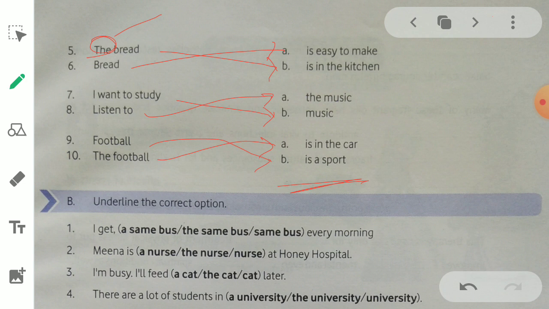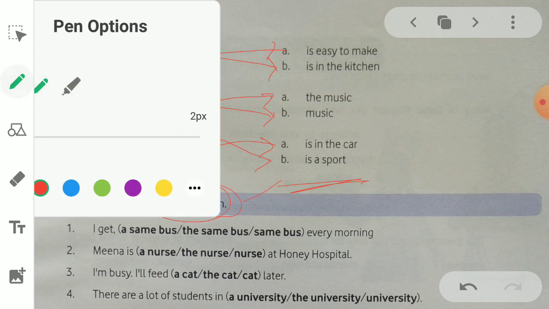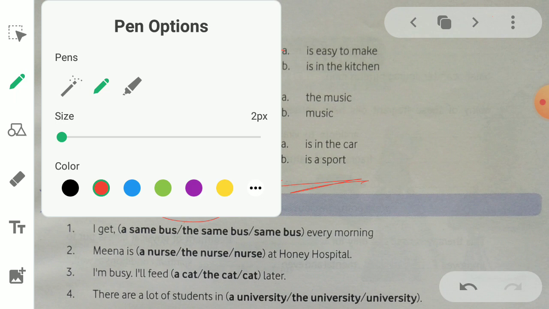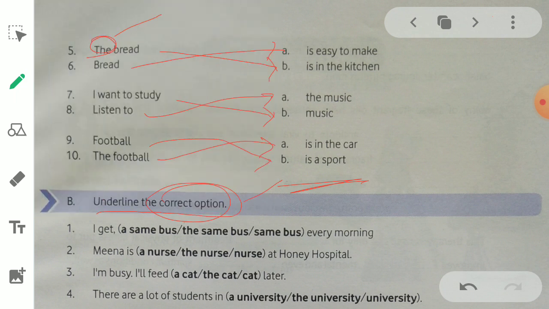Next, underline the correct option. Which option is correct, that option we have to underline here. Yes. I get dash every morning. Here we have three words. Which is suitable for this sentence?